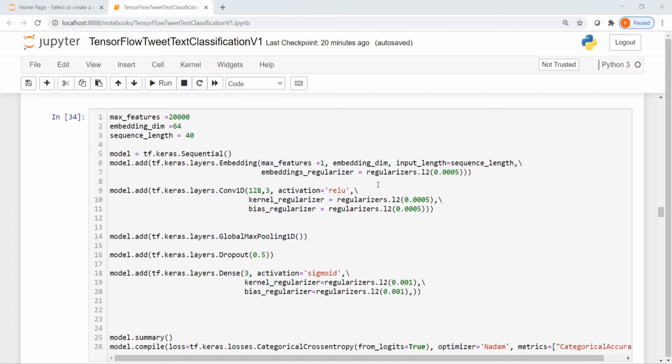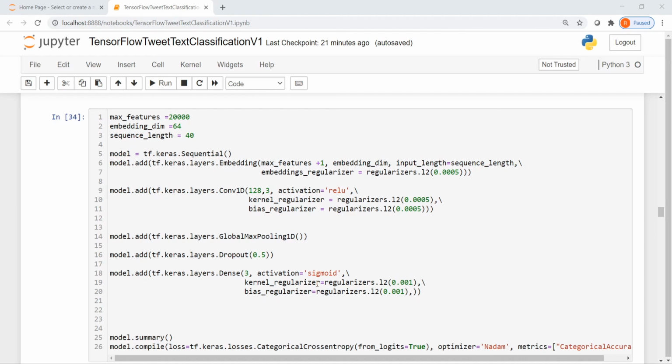If you look at this particular code, I have added regularizers for the embedding weights, for the kernel weights, for the bias weights. This prevents overfitting by the regularization process, and I am using L2 regularization for these weights.